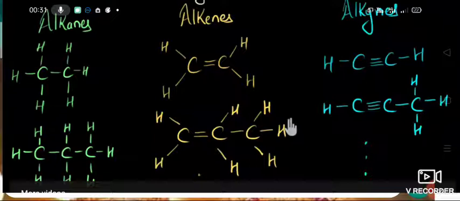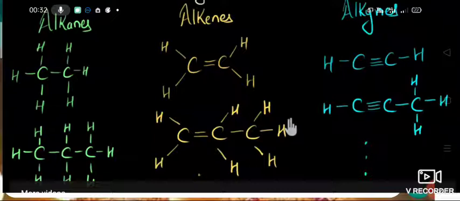What is the next member? C3H6. Next member, here it is given. In the middle carbon only one hydrogen will come, so you can remove that one hydrogen. So CH2, CH, CH3. That is the formula for alkene of 3 carbon atoms.